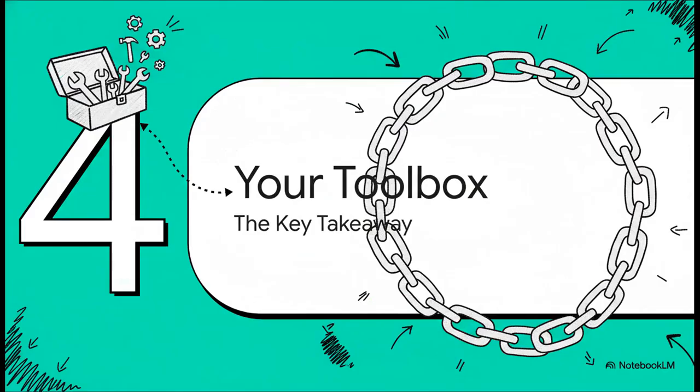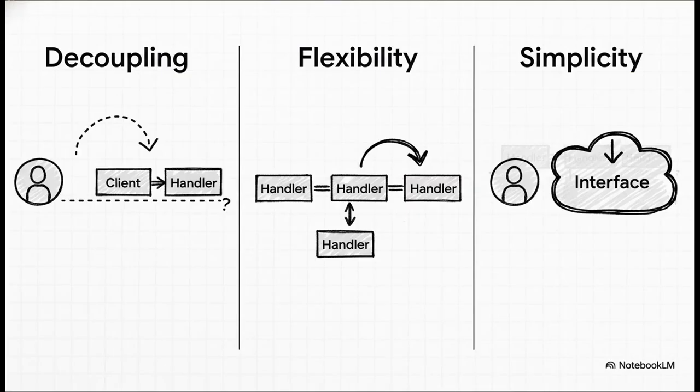So, with those trade-offs in mind, what is the big takeaway? Why should you add this powerful pattern to your personal toolbox? Really, it all comes down to these 3 things. First, decoupling. It just cleanly separates the thing that sends a request from all the things that might process it. Second, flexibility. Need a new level of support? Just create a new handler and slot it right into the chain. You don't have to rewrite the client. And third, simplicity. The client's job becomes dead simple. Just send the request to the start of the chain and trust that it's going to get handled.